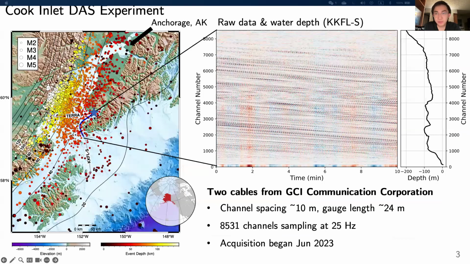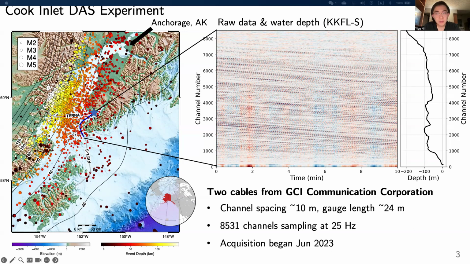This also applies to our ongoing DAS experiment in Alaska's Cook Inlet. Beginning June 2023, the UW Fiber Lab team used a seafloor telecommunication cable owned by GCI Corporation for continuous data acquisition. We used 10 meters channel spacing and 24 meters gauge length setting.